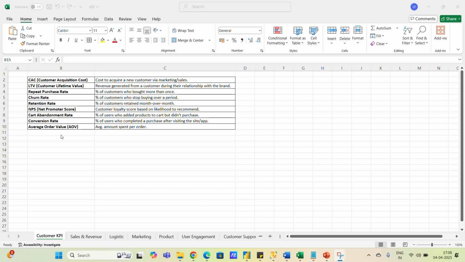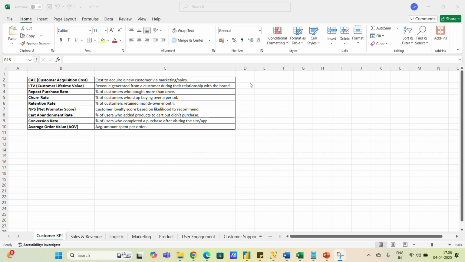Average order value means the average amount spent per order, right? Average order value can be calculated category wise, monthly wise, or year wise. So it is calculated on the basis of these parameters. Today we won't be going for the SQL question, because I just need to tell you something.